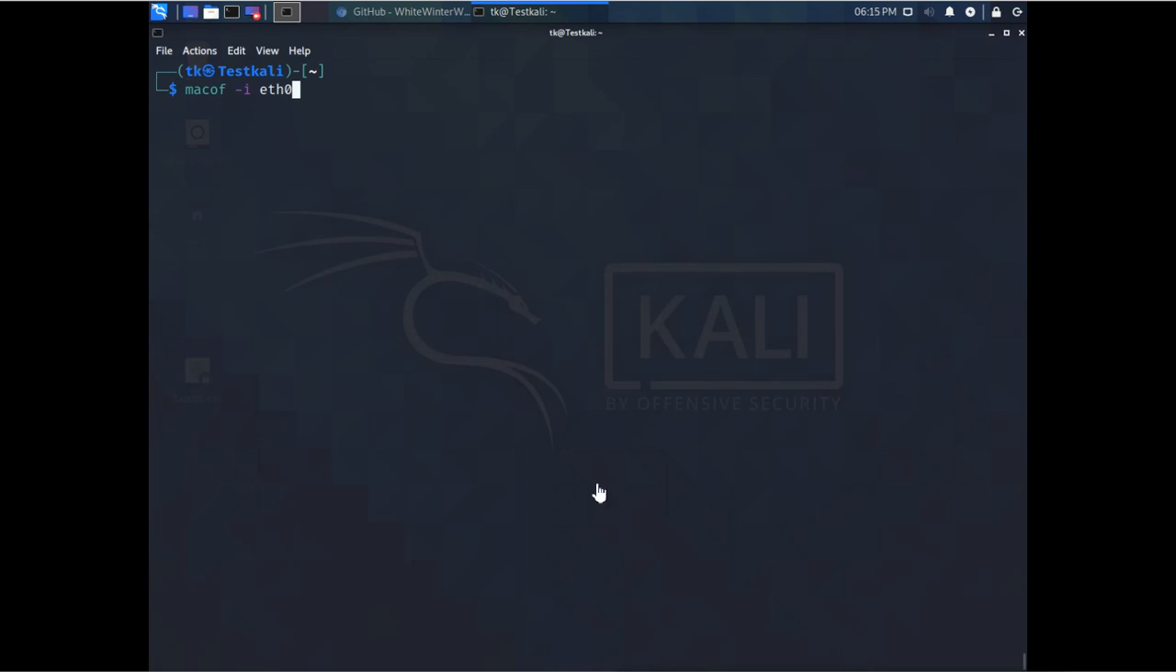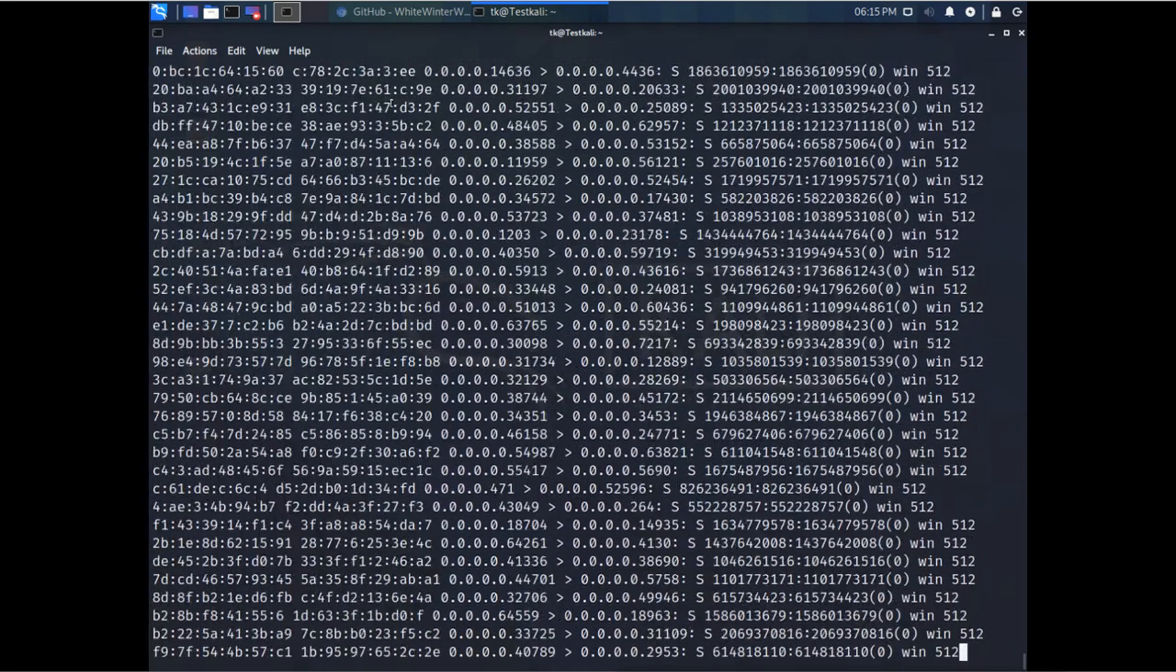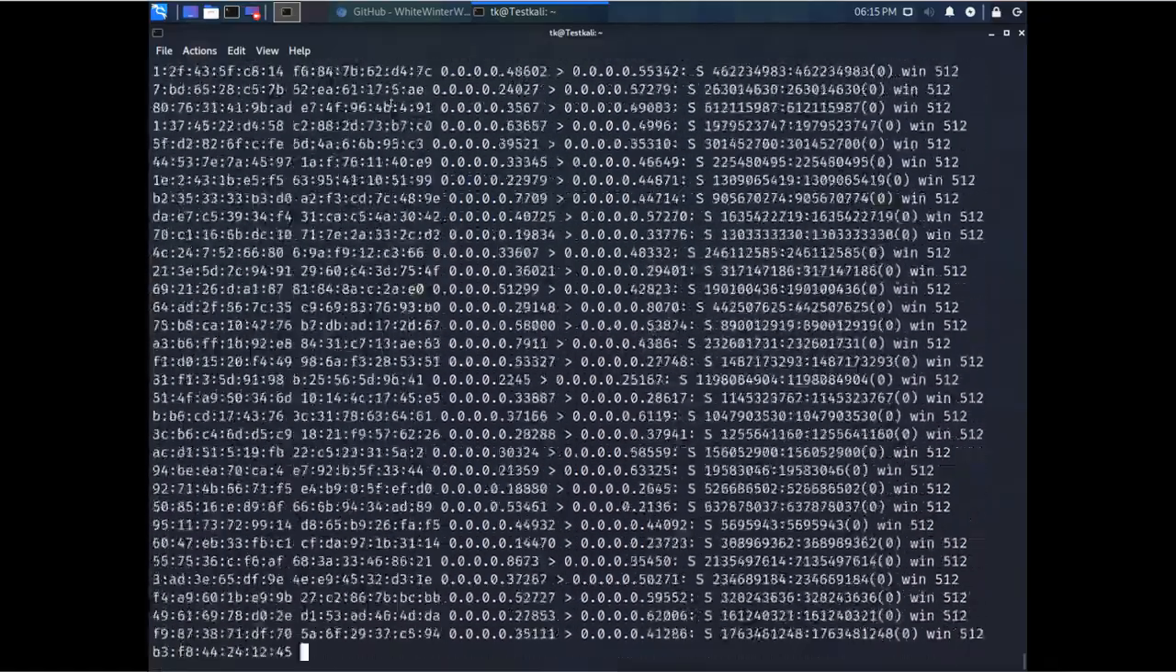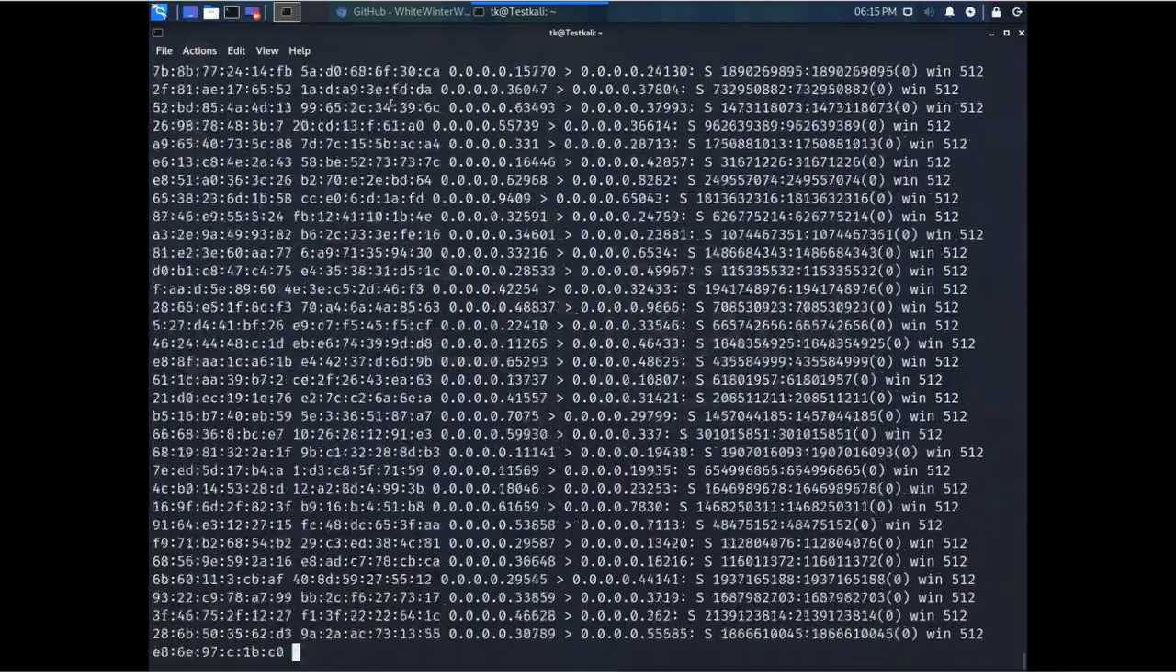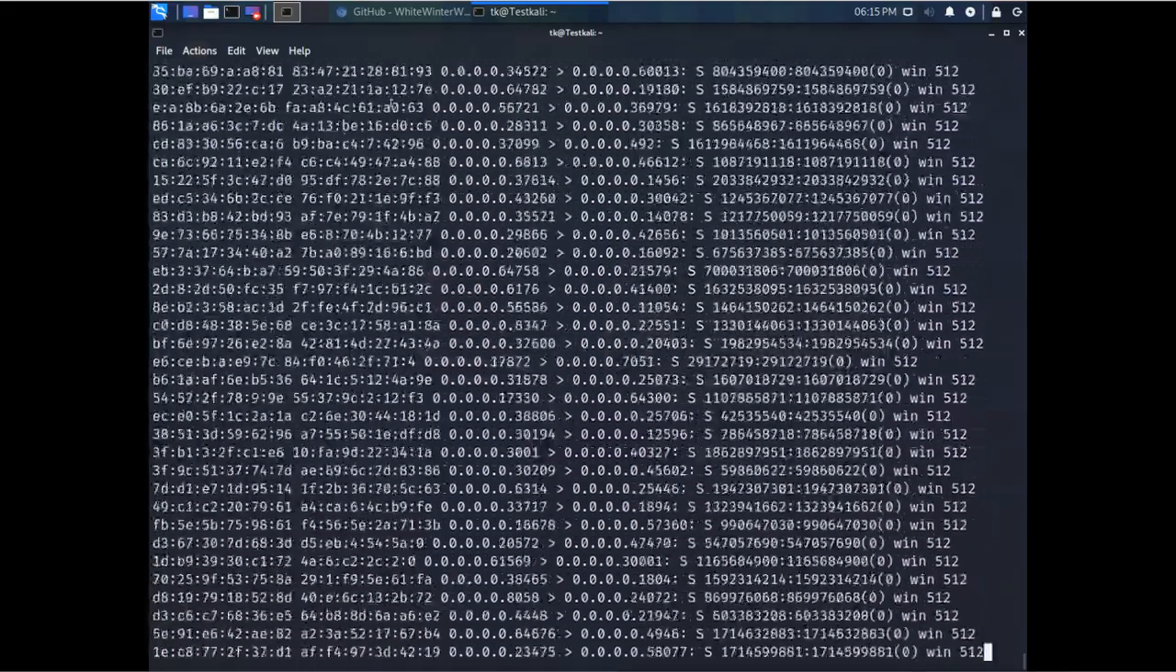Then the command is very easy, macof -i for the interface, and then you mention the interface name, and then it is going to run. It needs the root privilege, so I am using the sudo command. Then you just have to press enter, and you see what is happening. It is actually sending thousands of fake MAC addresses to the switch. I'm going to stop it by pressing Ctrl C.